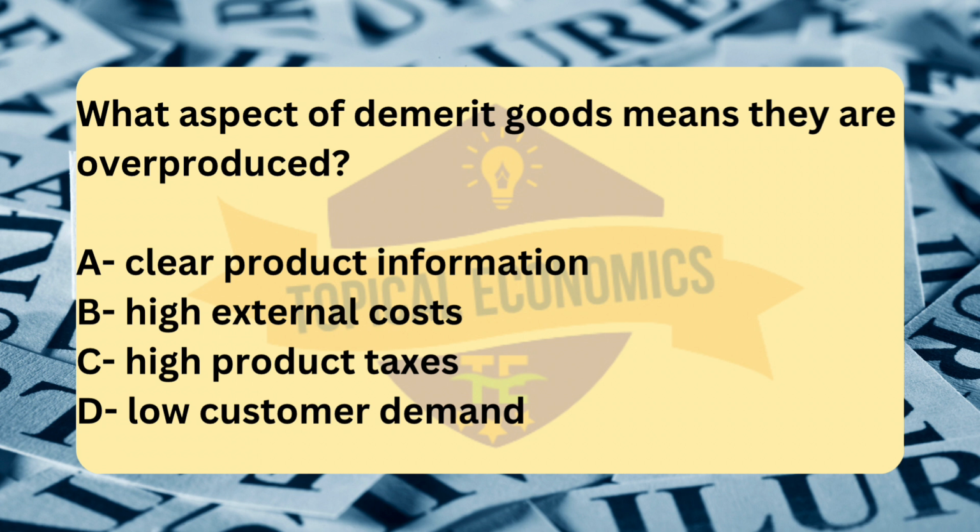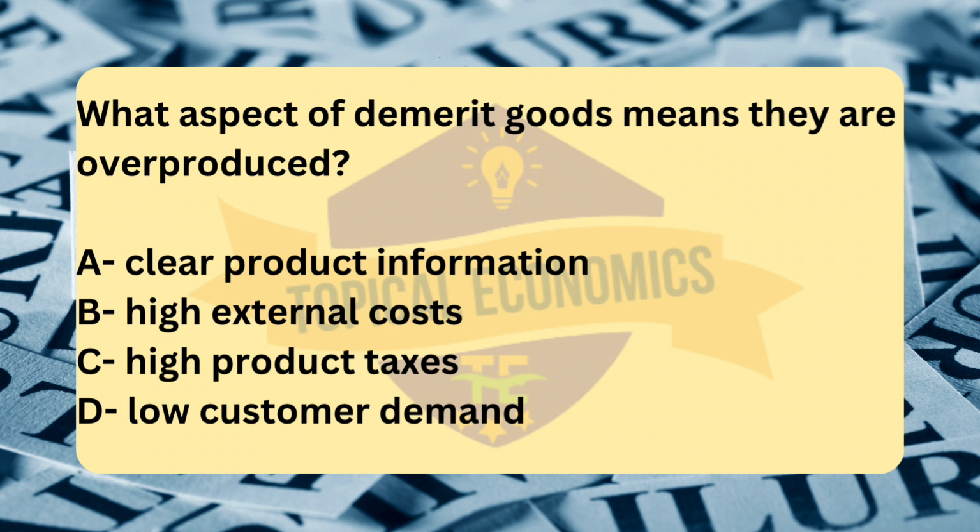D. Low customer demand. Reference, 2020 May-June version 1. The correct answer for this question is option B. High external costs. Demerit goods are those goods that are considered harmful to individuals or society, such as cigarettes, alcohol, or junk food. They are typically overproduced in a market economy because the negative externalities, external costs, associated with their production and consumption are not fully reflected in the price of the goods.